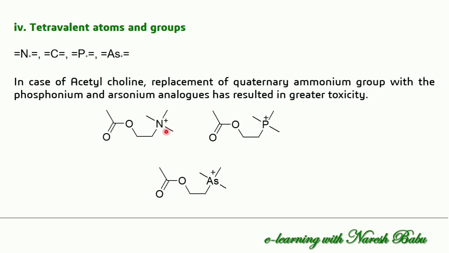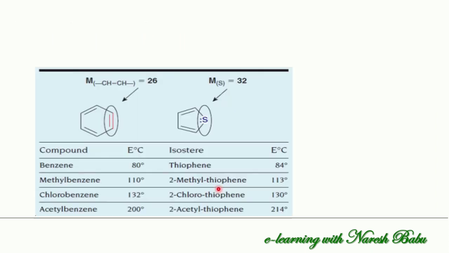So by changing N to P or As, arsenic, we can observe increased activity. It is a tetravalent atom, with 4 bonds attached to the atom. It is the best example we can give, increasing activity by replacing nitrogen with phosphorus and arsenic.